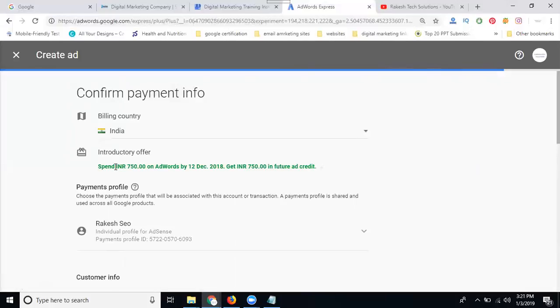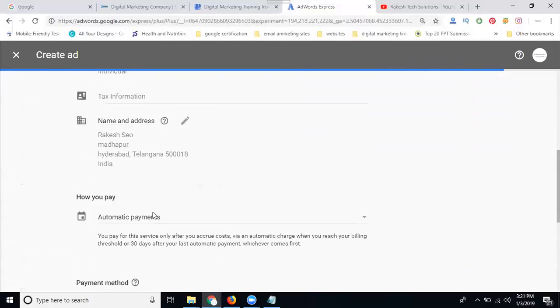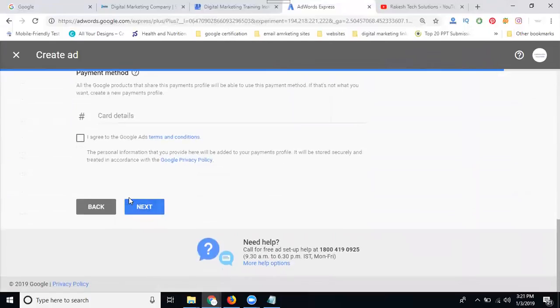See this one: spend 750 rupees on AdWords, and the future is a credit. Click next. The accepted payment methods are 4 formats: net banking, credit or debit card. I'm using Paytm wallet and Google Pay.